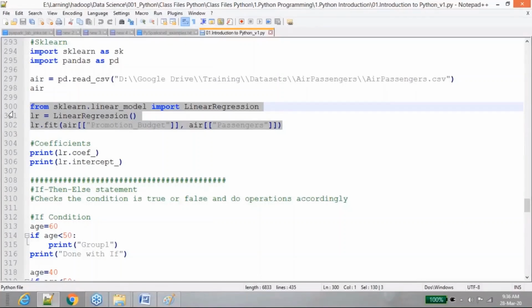So what is a data scientist? A data scientist is a person who knows everything inside linear regression: how the algorithm works, what happens internally, and what mathematical calculations happen internally. If required, he should be able to create a new algorithm on his own.